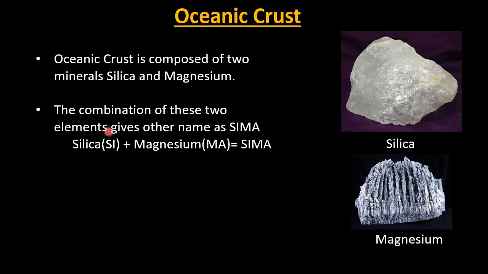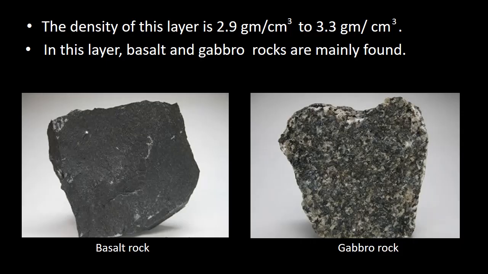The combination of these two elements gives another name, SiMa. That is silica is Si plus magnesium, that is Ma, and it results in SiMa. The oceanic crust is composed of SiMa. The density of this layer is 2.9 gram per centimeter cube to 3.3 gram per centimeter cube. And two rocks are mainly found, that is basalt rock and gabbro rock. Continental crust.